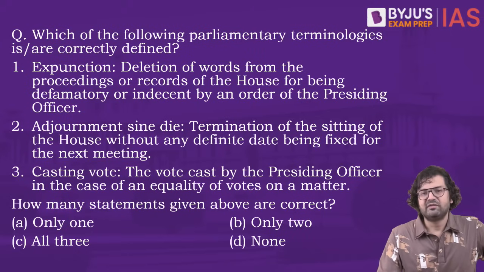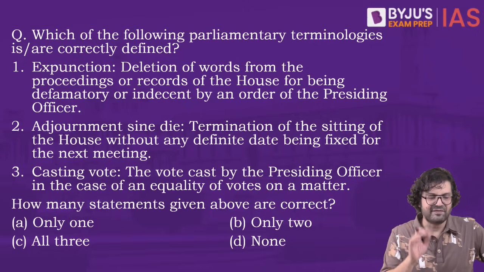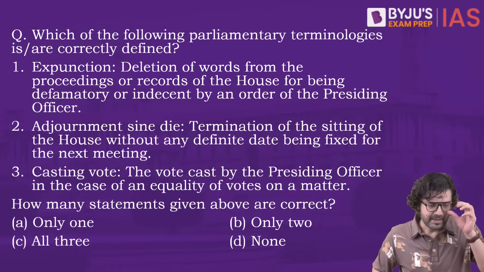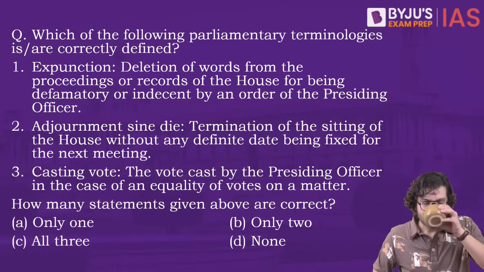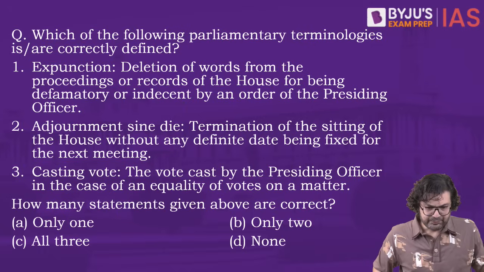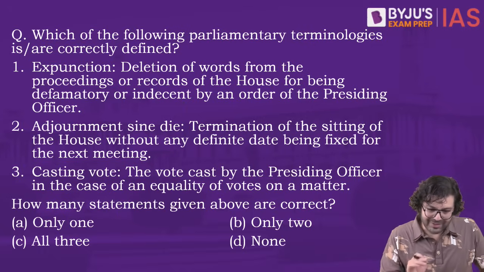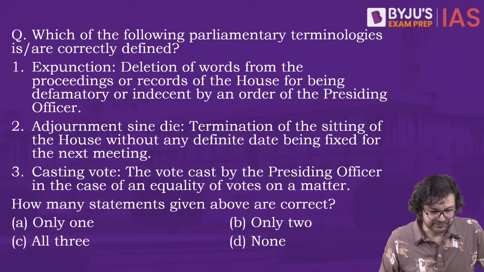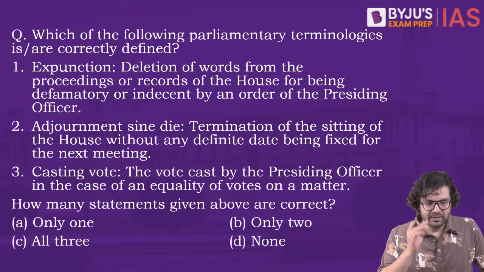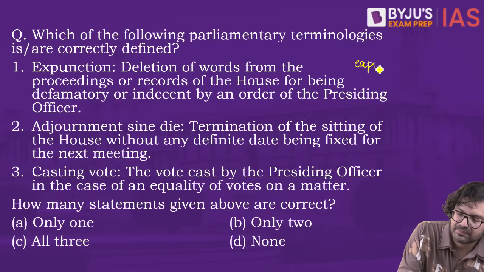Next question, which of the following parliamentary terminologies is or are correctly defined? Expunction. Deletion of words from the proceedings or records of the House for being defamatory or indecent by an order of the presiding officer. Expunction. The words are being, we use a term called expunged.